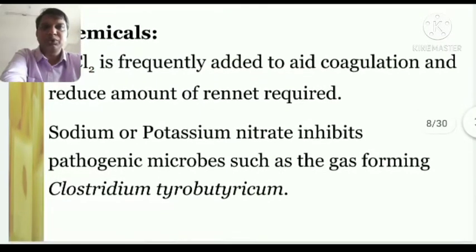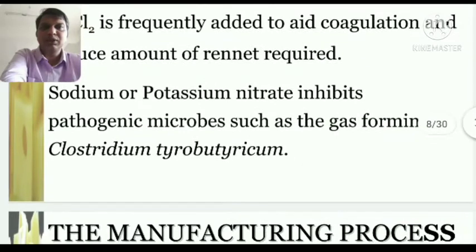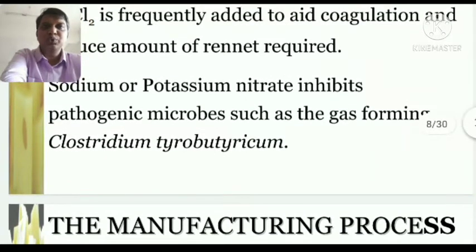Sodium or potassium nitrate inhibits pathogenic microbes such as the gas-forming Clostridium or Clostridium tyrobutyricum, which produce CO2. Many times the control of pathogenic microbes is not in the hands of the cheese maker, so it leads to deformities in the cheese.